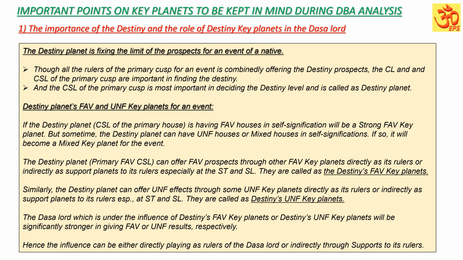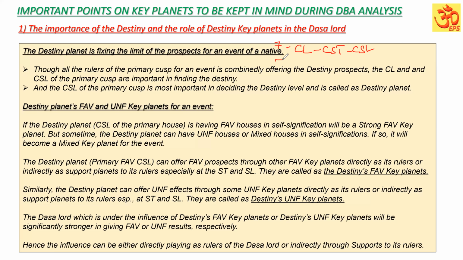What are they? The first one is the importance of the destiny and the role of destiny key planets in the Dasa Lord. The destiny planet is fixing the limit of the prospects for an event of a native. Destiny planet means the primary cuspal rulers of the house. In that, cuspal lord, cuspal star lord, and cuspal sublord are the rulers of the primary house. For example, for the event of marriage, 7th cuspal lord, cuspal star lord, and cuspal sublord are the rulers.